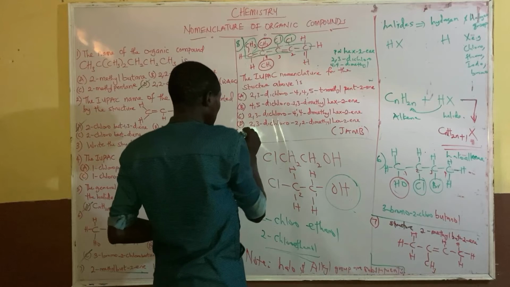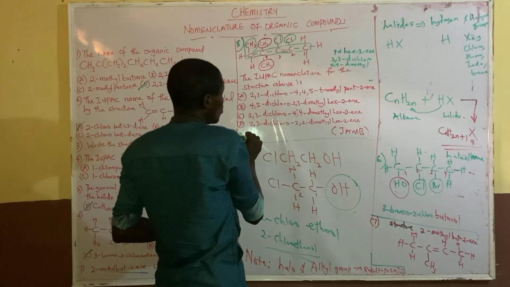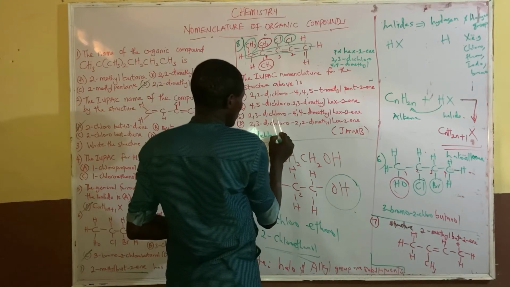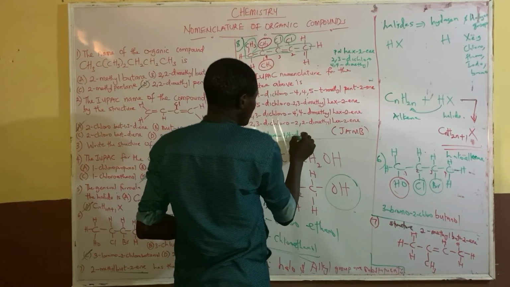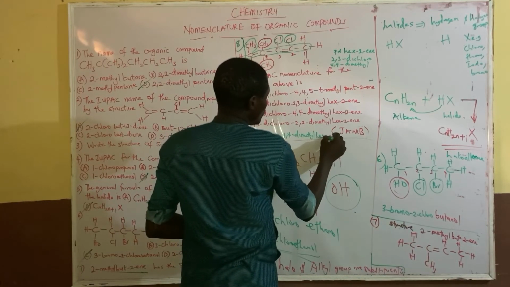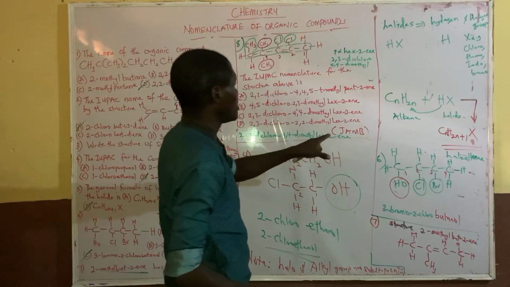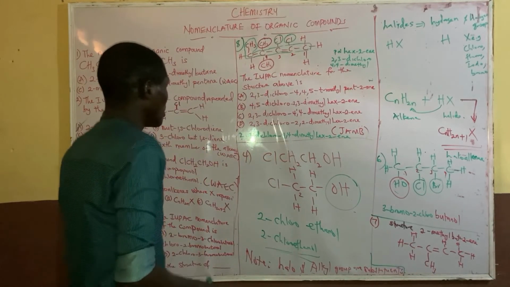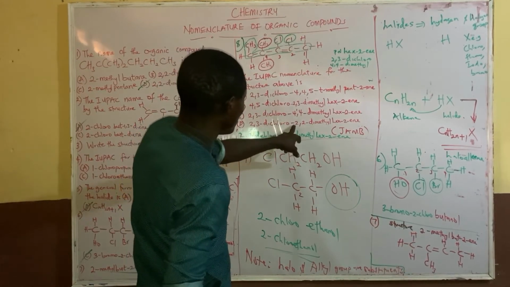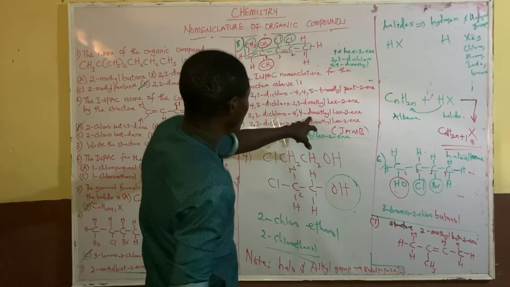2,3-dichloro-4,4-dimethylhex-2-ene. We have the answer here: 2,3-dichloro-4,4-dimethylhexene.